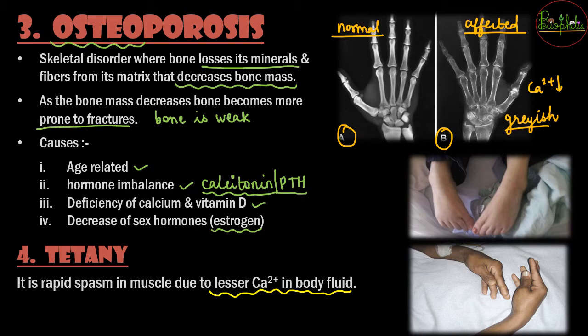So here are some of the signs of how a person suffering from tetany would come to you in the hospital. There might be a foot drop condition. You might see some changes in the position of the foot. There might be some changes in the position of the fingers, and from these conditions you can understand that the person might be suffering from tetany. So that was the fourth condition that can be seen related to this system.